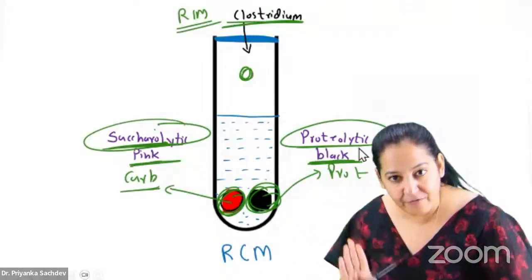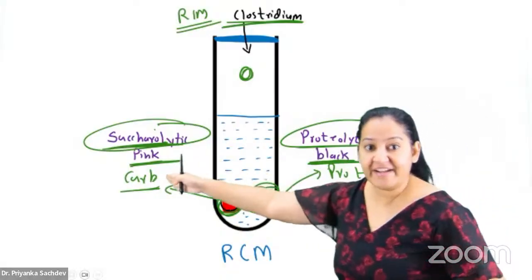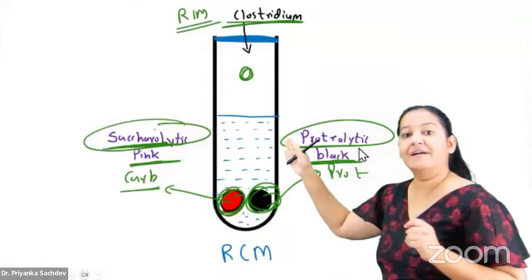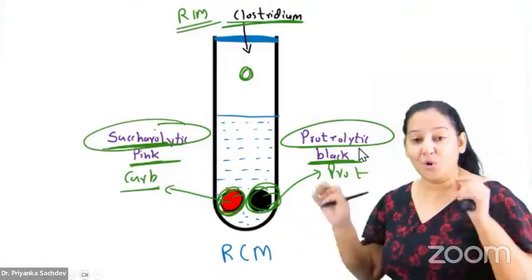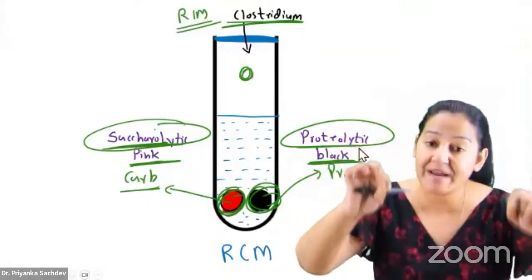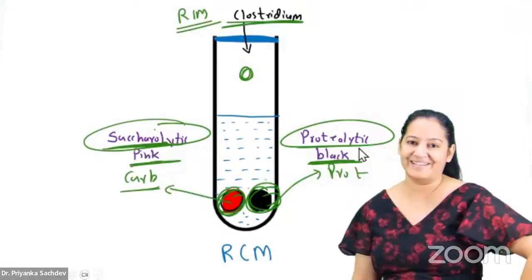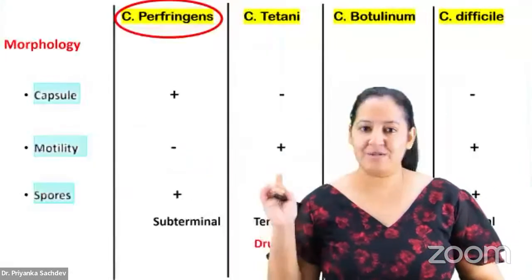So Clostridia are of two types. They can be saccharolytic or proteolytic. The saccharolytic digest the carbohydrate and convert the meat piece into pink color. The proteolytic digest the protein and convert the meat piece into black color. So looking at the color of the meat piece, you can decide whether the Clostridium is saccharolytic or proteolytic. Give me a thumbs up on this point. Got my point? So you have to learn which Clostridium is which based on the RCM.